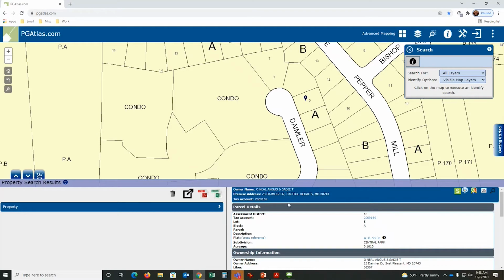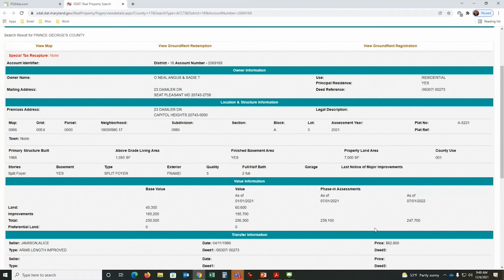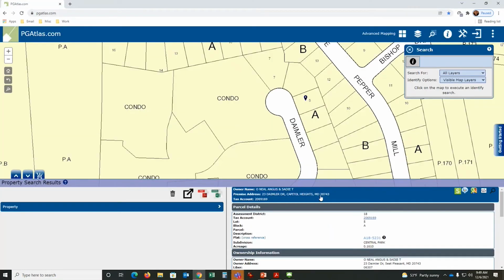Now from there, I want to scroll down a little bit, and you see the words tax account have a blue link. If I click on that link, it opens up the live record of the tax assessment property. Why do we do that? Because our data is updated, as you noticed in the beginning of class, like once a month.